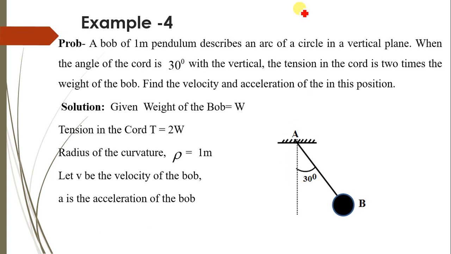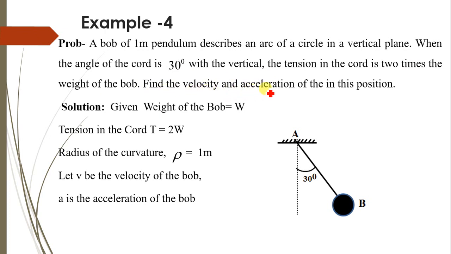Now these problems are related to the straight line motion of a particle, that is nothing but rectilinear motion. Now let's solve a problem based on Newton's second law when there is curvilinear motion. So the statement of the problem: a bob of a 1 meter pendulum describes an arc of a circle in a vertical plane. When the angle of the cord is 30 degrees with the vertical, the tension in the cord is 2 times the weight of the bob.